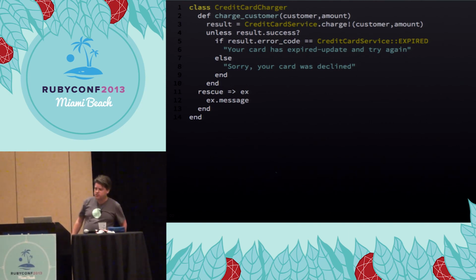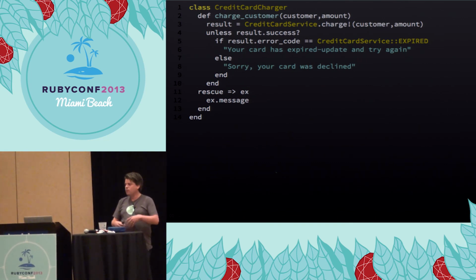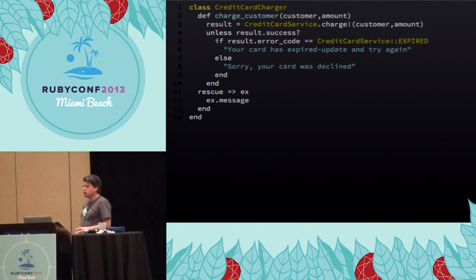So without if statements, how might we implement something like this? Well, if there were no if statements, I would bet that the creator and designer of the credit card service might design an API a little differently, right? This design of passing back a blob of data and hoping you know what to do with it is a lot more difficult if you don't have these branching structures. So the credit card service might be designed in a way that doesn't require having if statements.